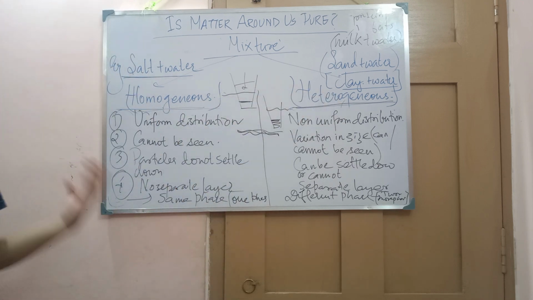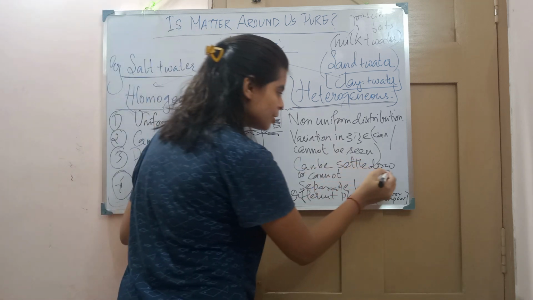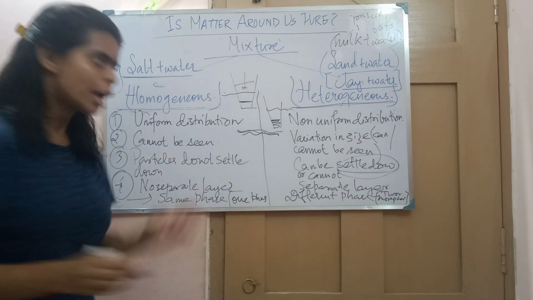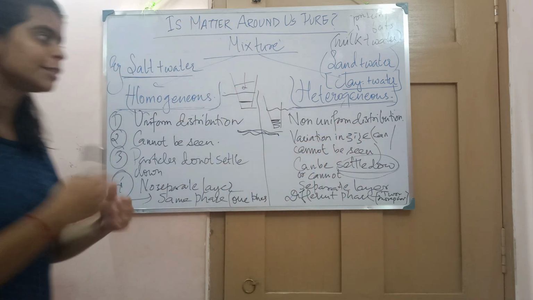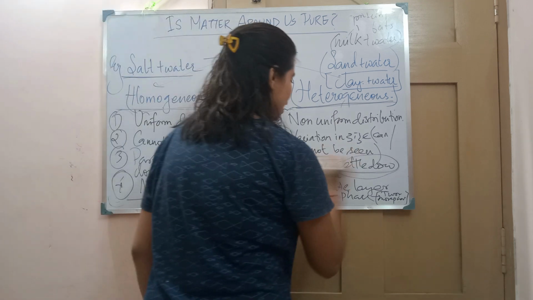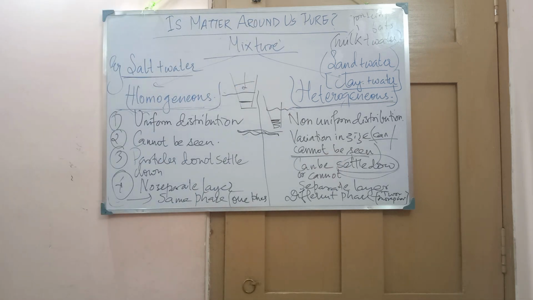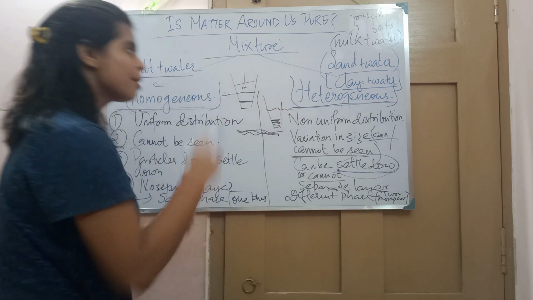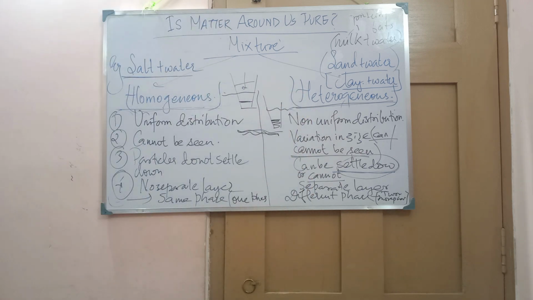Now we have understood why mixtures have been classified. Now before starting, see, here you can see even in the heterogeneous there is a variation, that some can be seen, some cannot be seen. Some settle down, some do not settle down. Due to these two variations, can be seen, cannot be seen, and settle down and cannot be settled down, here again the heterogeneous has been classified, and it is classified by what?